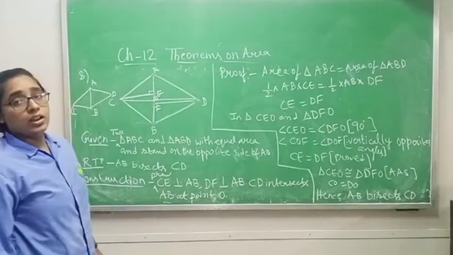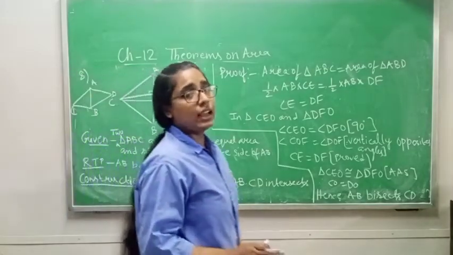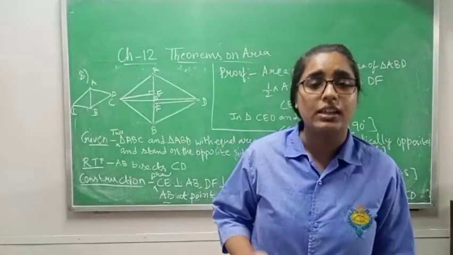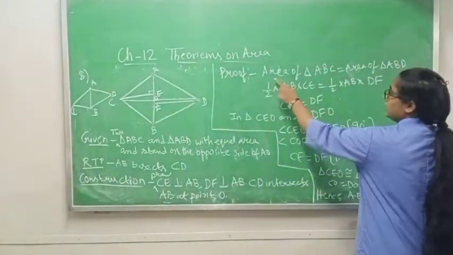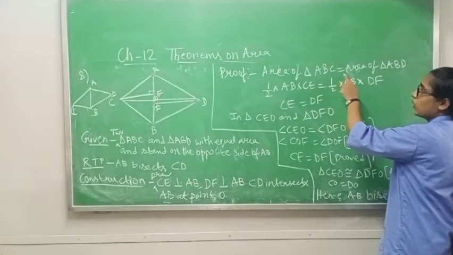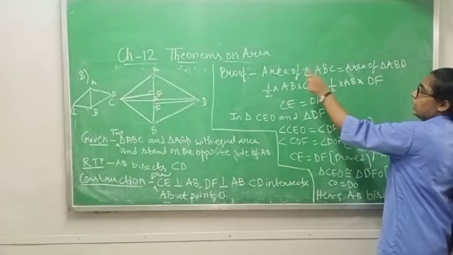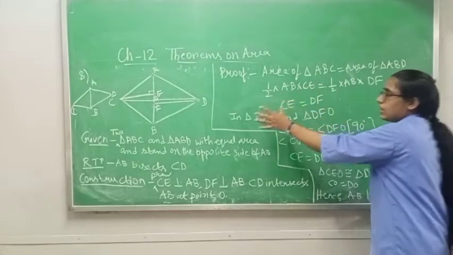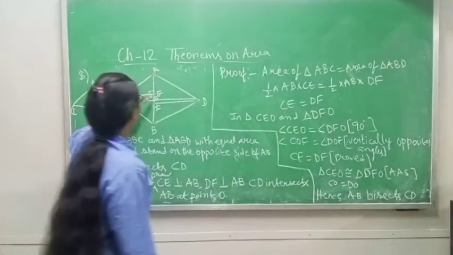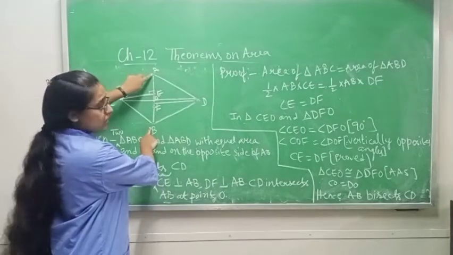Now the proving part. In the question it is already given that area of triangle ABC is equal to area of triangle ABD. The area of a triangle is half base into height.